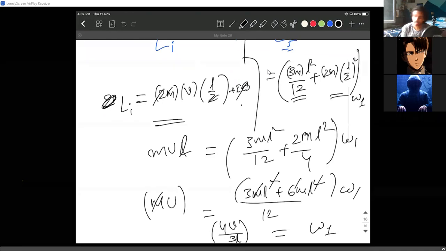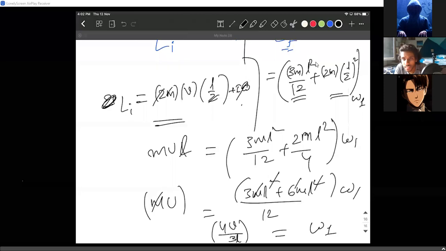Aditya gave the answer. That's good. 4v by 3L. Let's check. Somebody else also gave the same answer. No. Nobody gave the answer. It's just Aditya who gave the answer. Or Aniket. Aniket, you gave the right answer. Yes, sir, I told 4v by 3L. When did you say that? Sir, you told it's wrong. Oh, I'm sorry about that then. Guys, did I make any calculation mistake or is it actually right? No, sir, it's correct only.